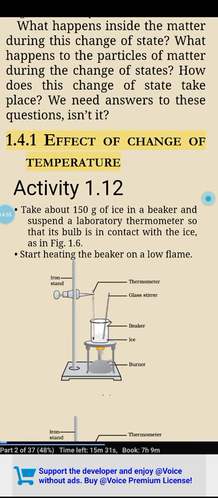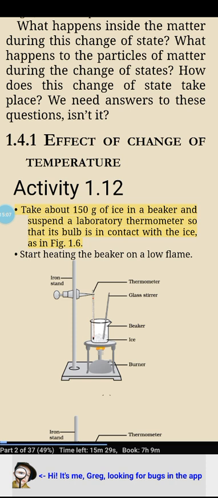1.4.1 Effect of change of temperature. Activity 1.12. Take about 150 grams of ice in a beaker and suspend a laboratory thermometer so that its bulb is in contact with the ice, as in figure 1.6. Start heating the beaker on a low flame.